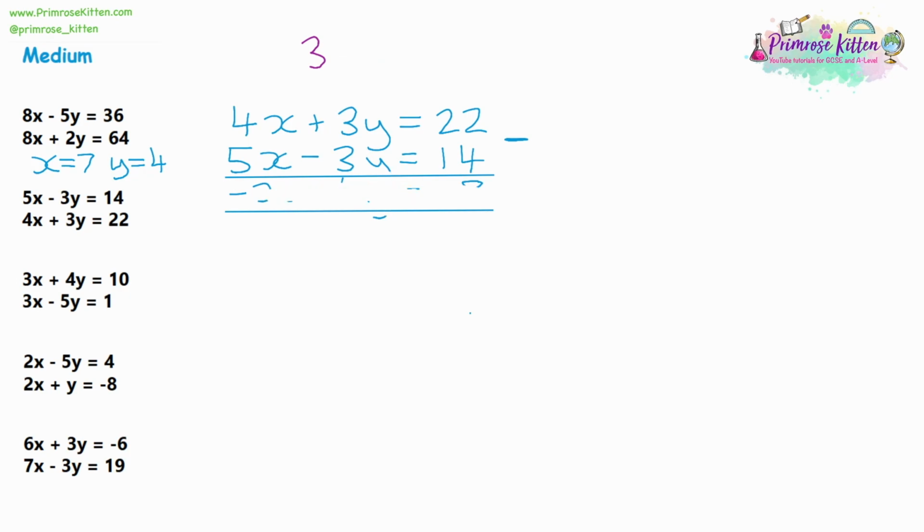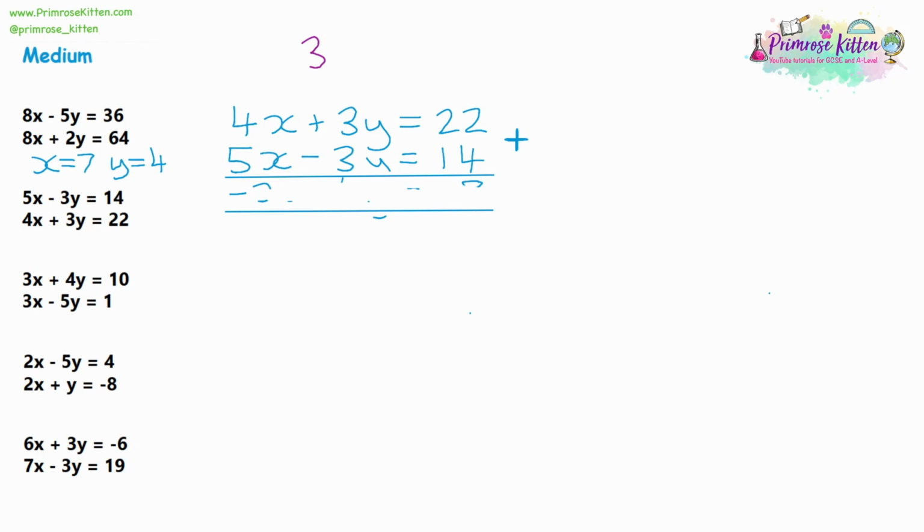So on the easy questions, I did say that I'd simplified things somewhat. It'll get more difficult on the medium questions. And this is one of the 2 ways these will get more difficult. Sometimes you actually need to add these together. And you have to make a choice if it's an add or a subtract. Now, how do you know which one it'll be? Well, it'll be whichever one eliminates a variable, gets rid of one of the letters. So let's try adding them.